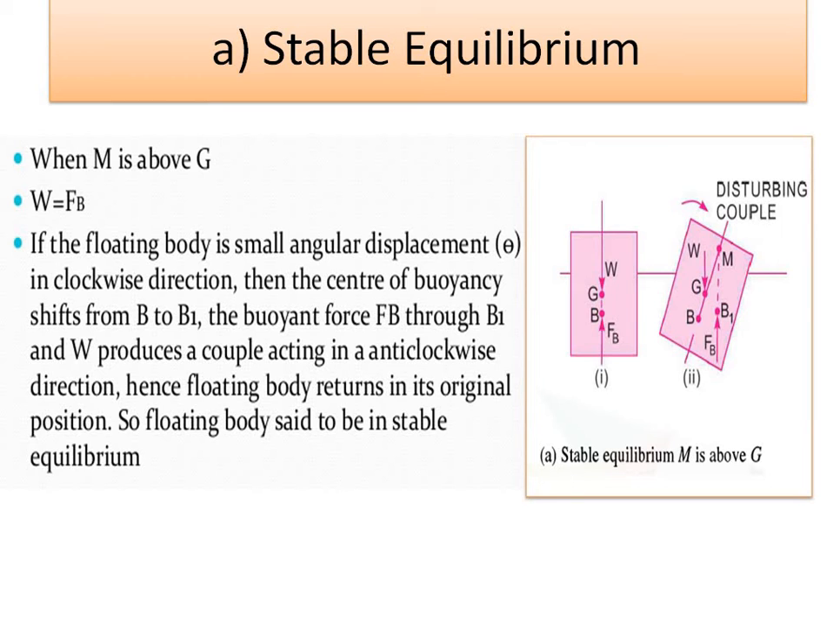Are you getting my point? Here, the B point shifts to B1. But G remains the same, weight in the same position in the downward direction, because the center of gravity is not going to change. So this creates a couple, and due to that couple, the body tries to come to its original position.